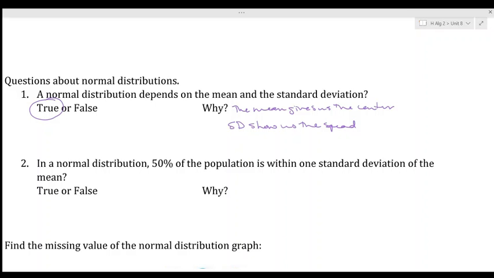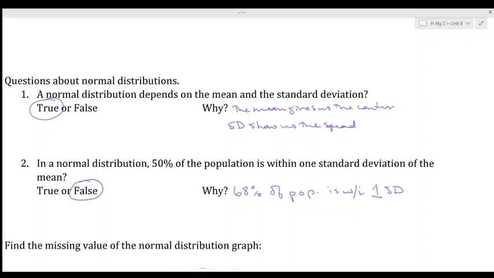And then number 2: in a normal distribution, 50% of the population is within one standard deviation. Is this true or false? Well, no, this is false. This is what we did on that first page. 68% of the population is within one standard deviation. So it's super important again to know what one standard deviation is, what 2 standard deviations are, and what 3 standard deviations are.